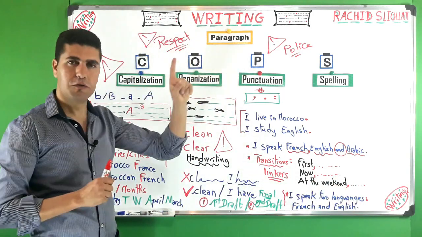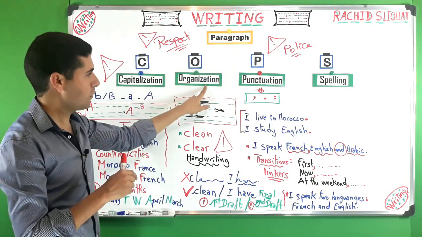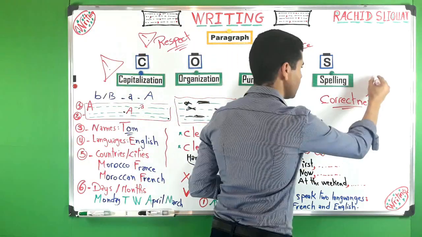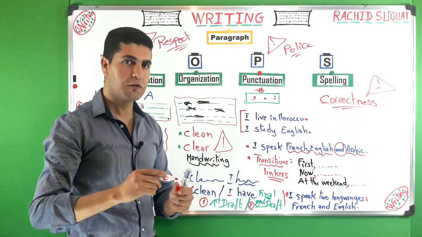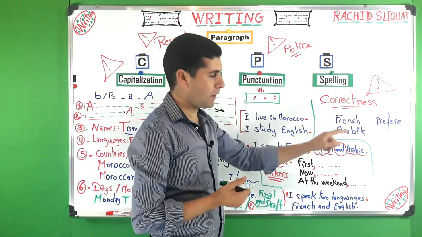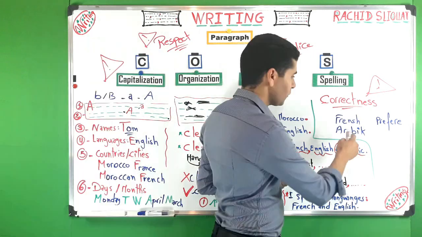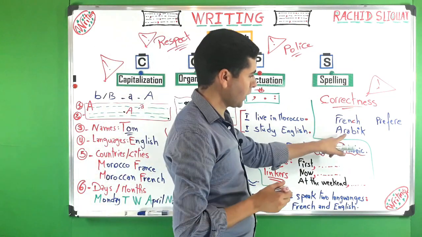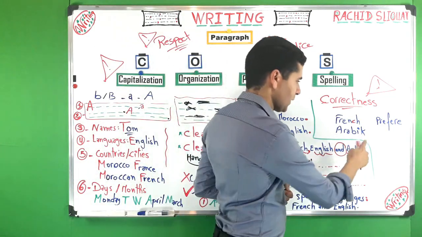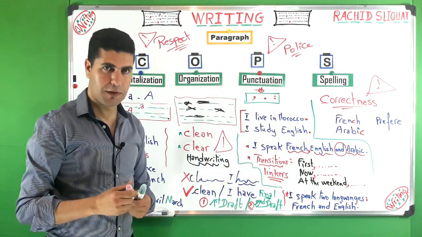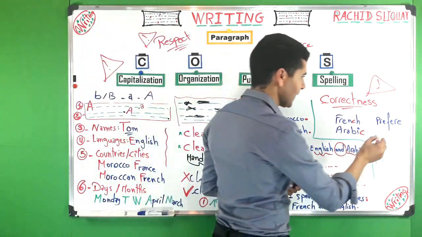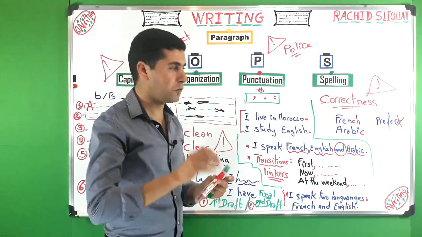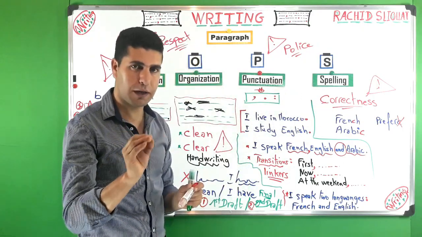In writing, we should respect capitalization, organization, punctuation, and spelling. For the last one, spelling. Spelling has to do with correctness. This means that what you write should be correct. For example, look at number 1, French. French is incorrect, okay? French should be written with C, not with S. And number 2, Arabic. We don't write Arabic with K, but we write Arabic with C. We have prefer. We don't write prefer with E at the end, no. So prefer without E. So in writing, you have to pay attention to spelling mistakes. All the words you write should be correct.